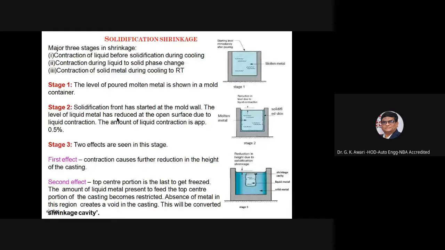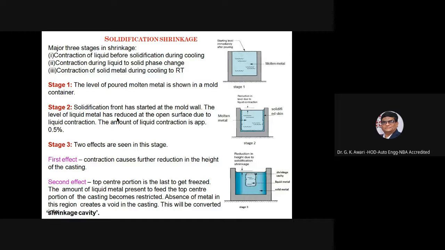Solidification and shrinkage. There are 3 stages in shrinkage. Contraction of liquid before solidification during cooling. Contraction during the phase change from liquid to solid.